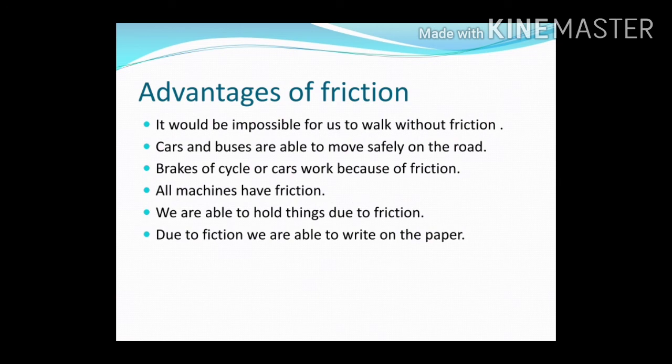When you apply the brakes of a cycle or car, there is friction between the brake pad and the brake disc, which helps to reduce the speed of the vehicle. And due to friction we are able to write on paper.